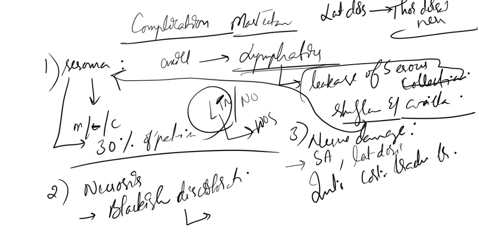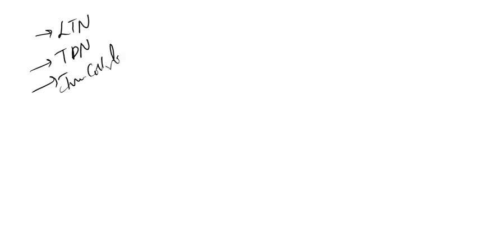So we can simply say the nerves which are damaged during the following procedures with respect to the breast are the long thoracic nerve, thoracodorsal nerve, and intercostobrachial nerve. This one is okay. Long thoracic, thoracodorsal, intercostobrachial nerve.